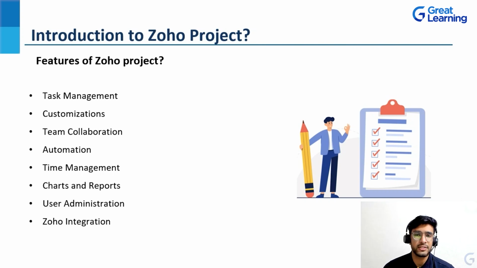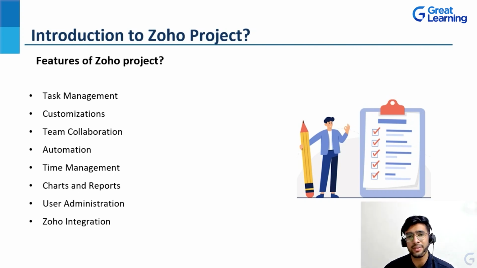Now coming to the next feature, that is charts and reports. Basically, in Zoho Projects they have the task reports, the issue reports, the timesheet reports, everything as a particular report along with it. It has the project dashboard and budget forecasting as well, wherein you can create good reports with respect to all the features that are provided in Zoho Projects.